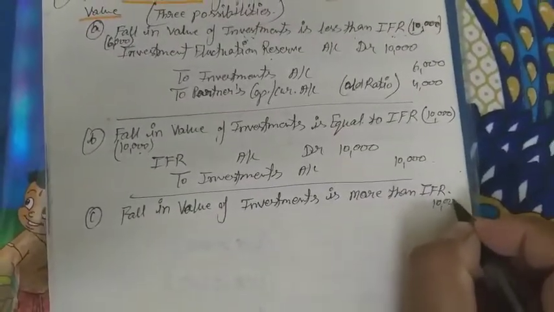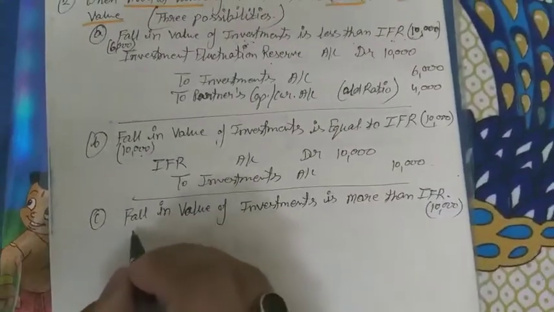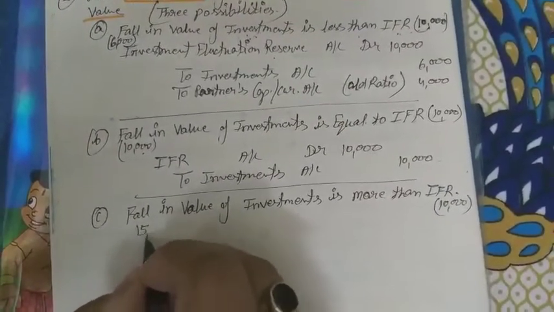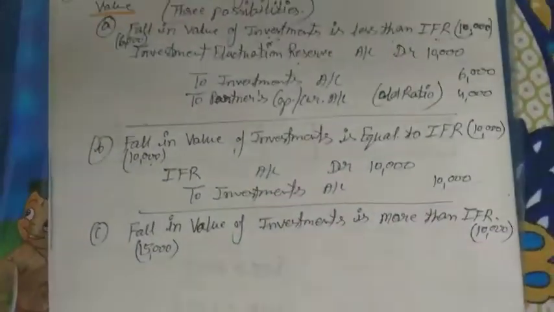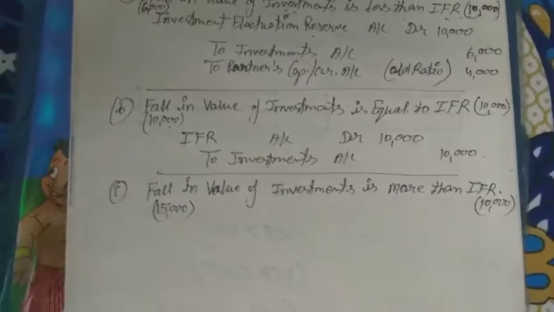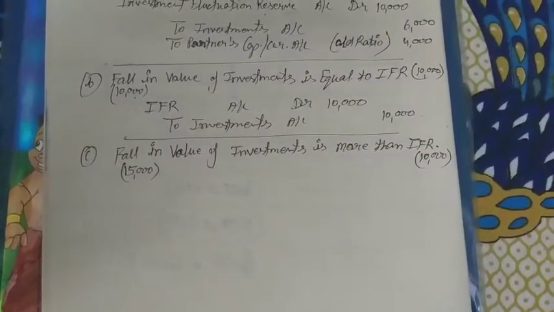IFR is 10,000, and the fall in value is 15,000. Then what will be the journal entry we will pass over here? What journal entry will we pass in this situation?